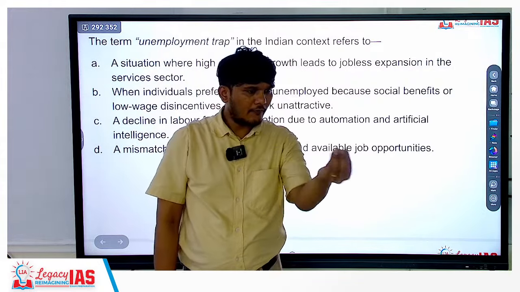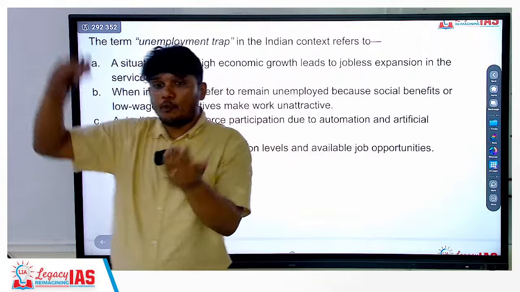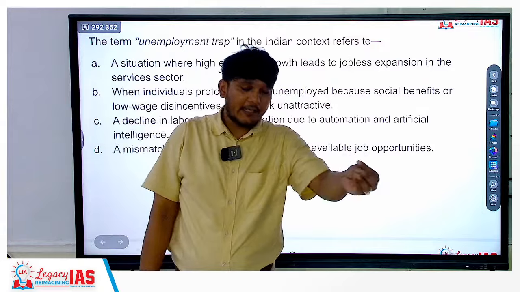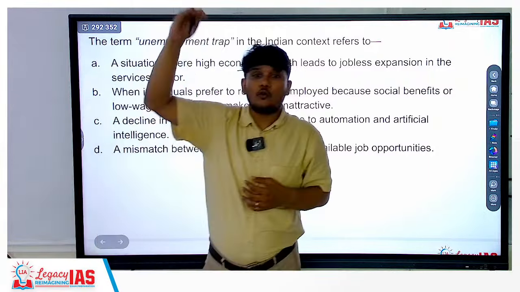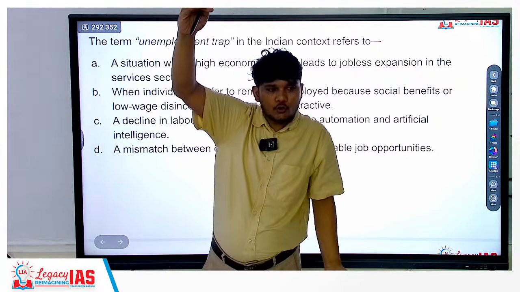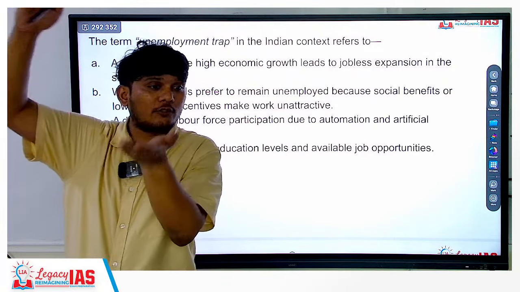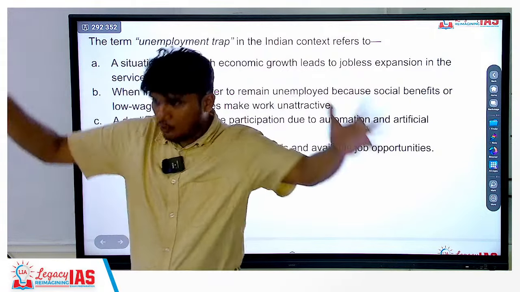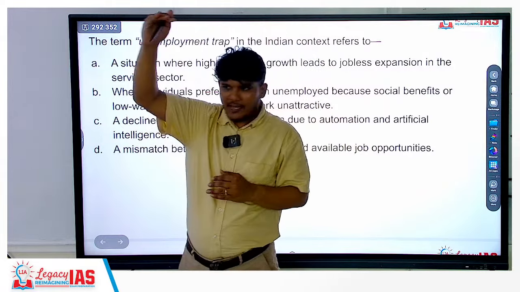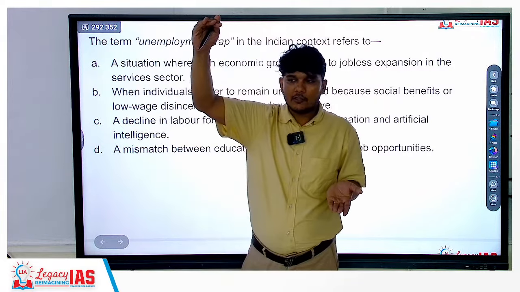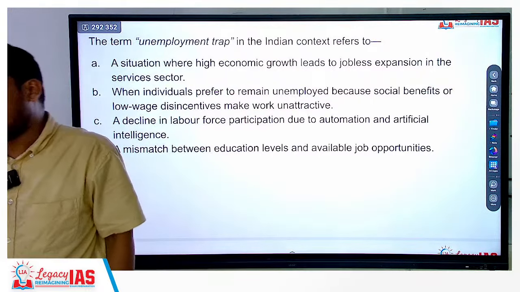Proportionally, the agriculture sector's growth rate is very low while the services sector's growth rate is high. But the job creation in the services sector is not in proportion to its growth. So in the overall economy of India, where GDP is high but jobs are not growing much, it is majorly due to the services sector, which is less labor intensive.